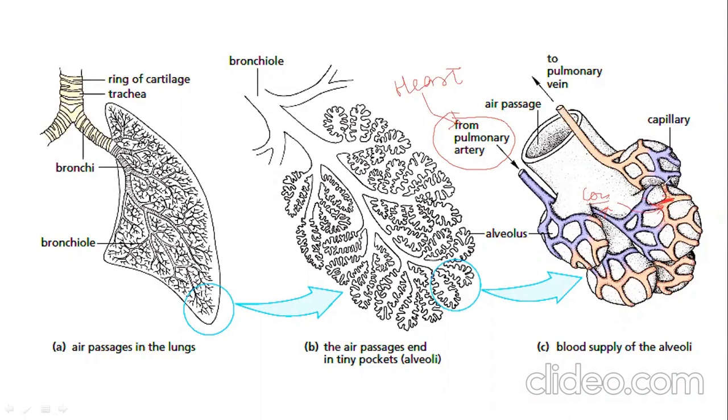So now after that the blood will become oxygenated. You can check here, and that oxygenated blood will go through the pulmonary vein to where? To the heart. And the heart will then push that blood to all parts of your body. Why? So that oxygen, through that blood, will reach all parts of your body, cells or tissue.